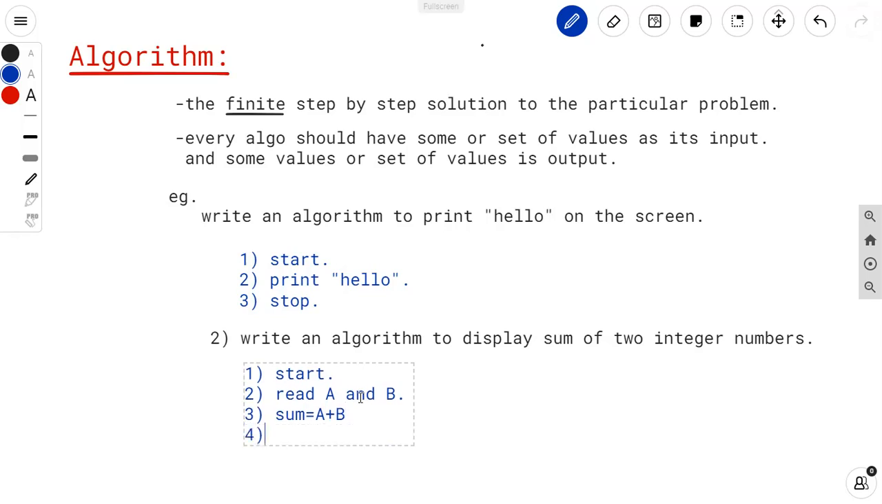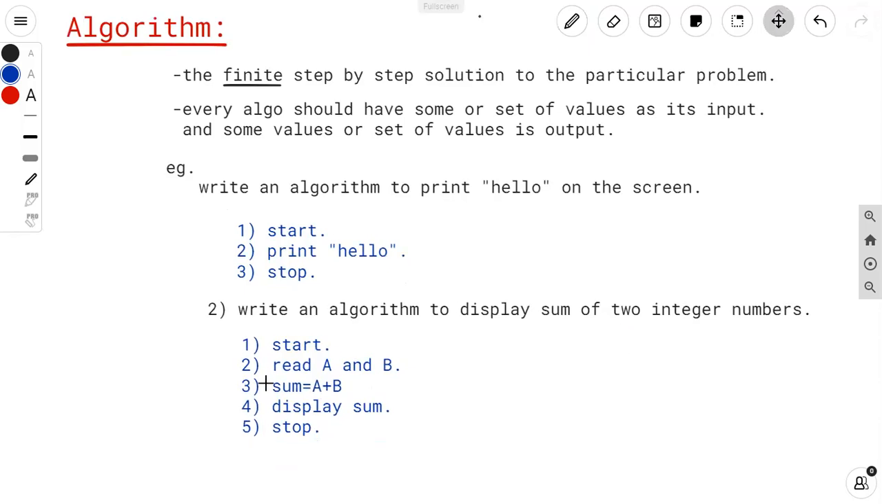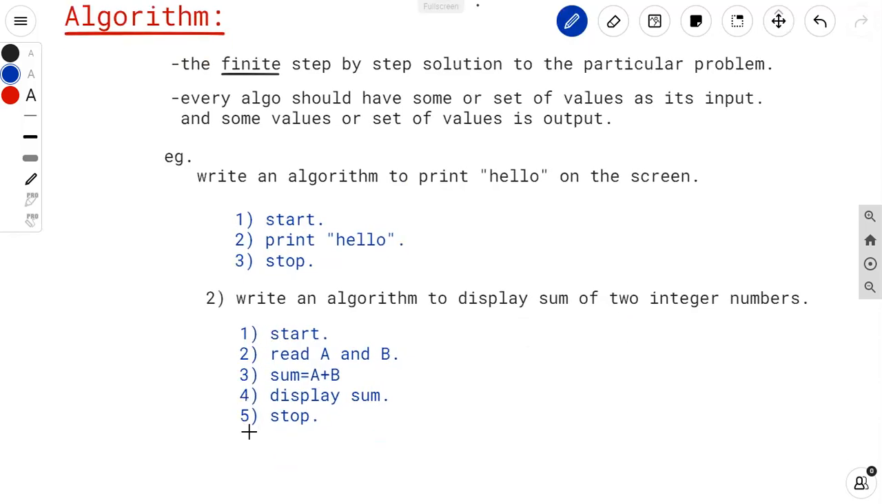So here I'm taking one variable sum which is equal to A plus B, meaning the addition of these two numbers gets stored in a variable. Fourth step is you have to display the sum on the screen. Either you can use display or print, it depends on your language. Here I'm just using display sum on the screen. And the fifth step should be stop. You can see in this algorithm, each and every step is finite, meaning there is a finite number of steps, from 1 to 5.